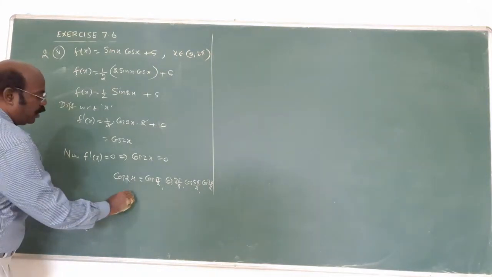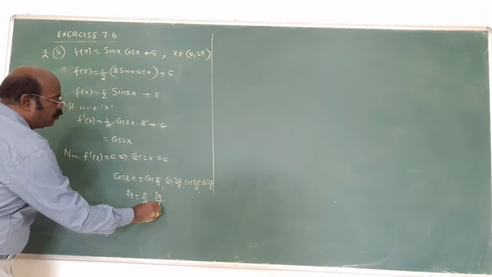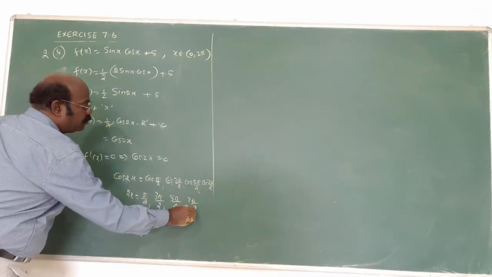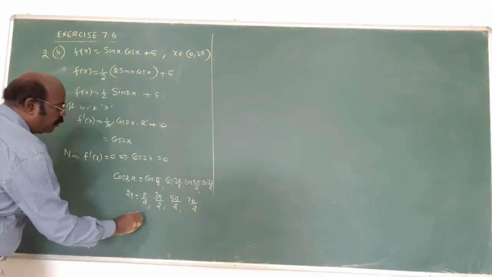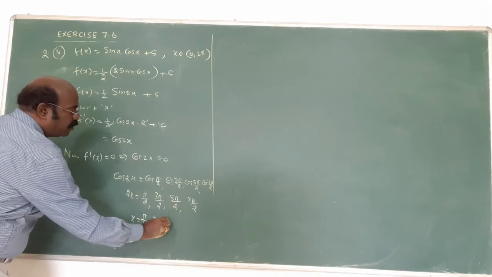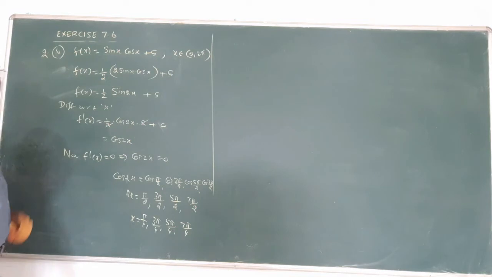Now, automatically 2x is equal to only pi by 2, 3 pi by 2, 5 pi by 2, 7 pi by 2. Am I right? We want x, so divide by 2: pi by 4, 3 pi by 4, 5 pi by 4, 7 pi by 4. These are all the critical numbers. Am I right? These are all critical numbers.